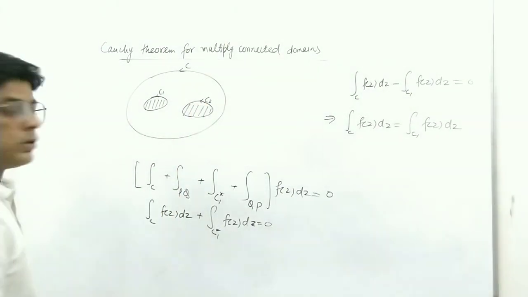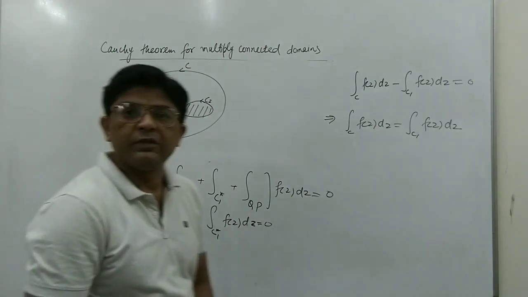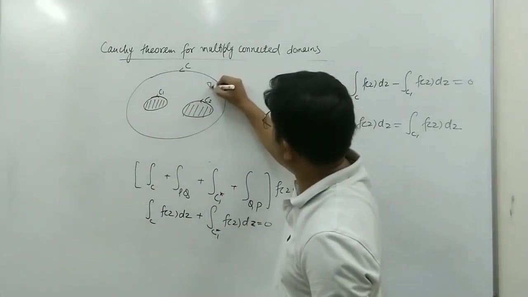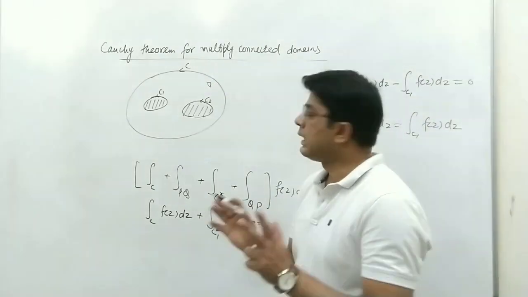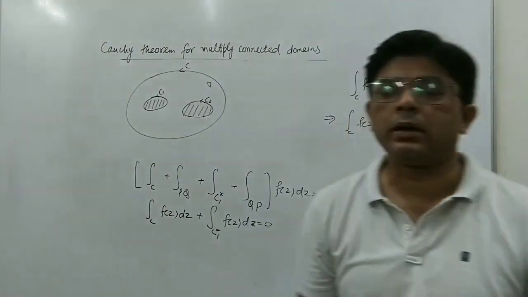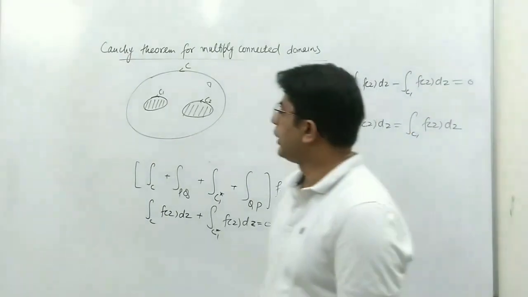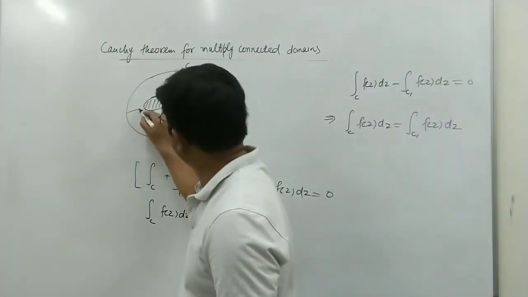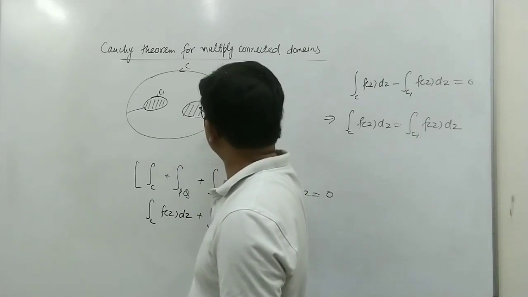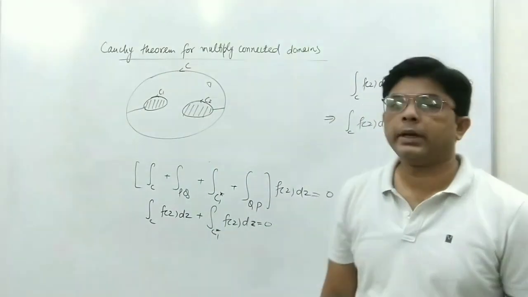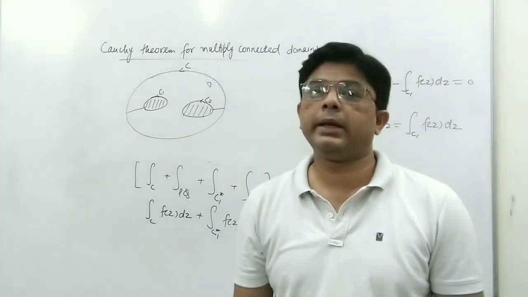So if we have a function f(z) which is analytic in this domain D, this is a triply connected domain. We can make a triply connected domain simply connected by using two cuts. One cut suppose we take from here and the other cut suppose we take from here. So when we take these two cuts, this triply connected domain will become a simply connected domain.